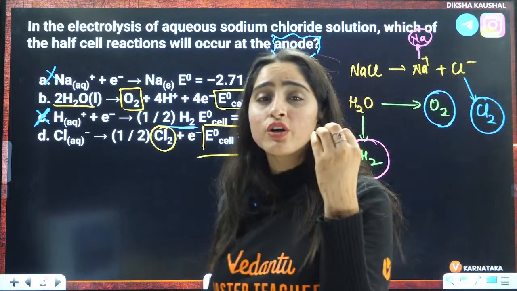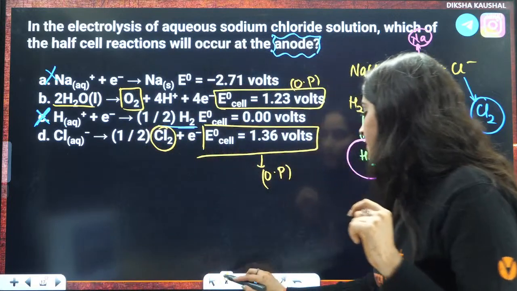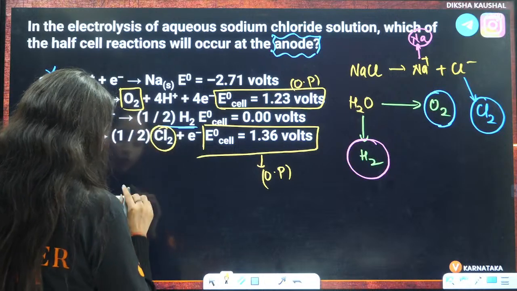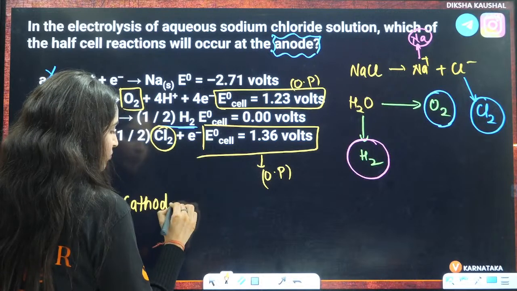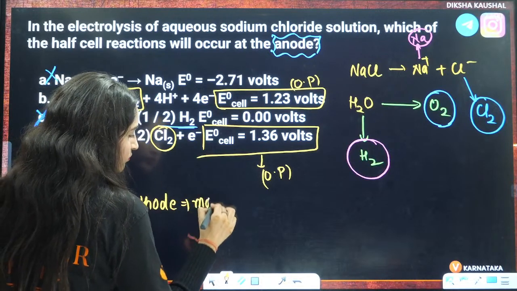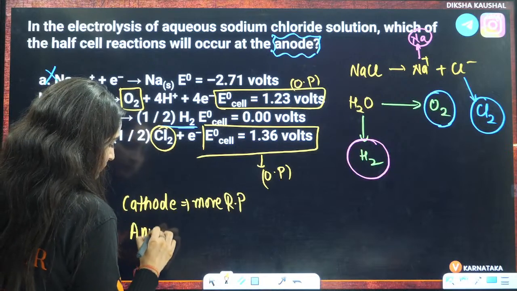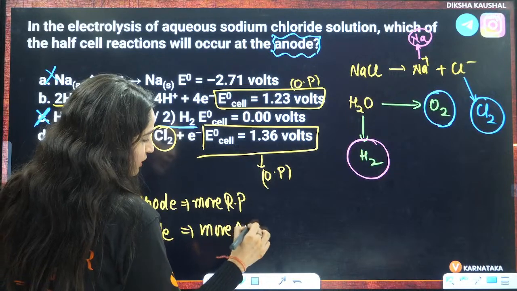Now, which reaction is going to take place? That is the main question. So always remember, at cathode, more reduction potential, at anode, more oxidation potential.